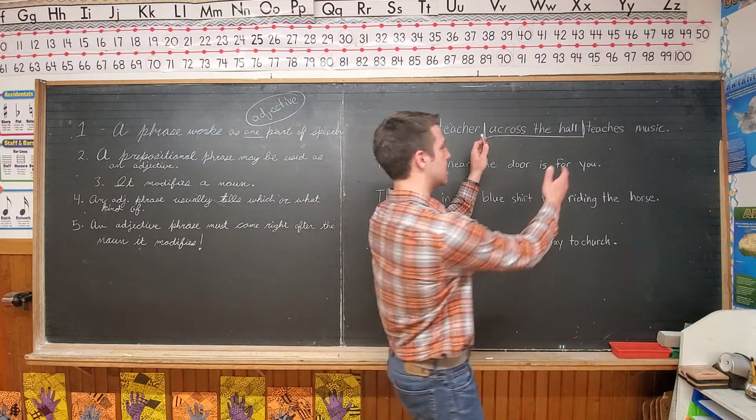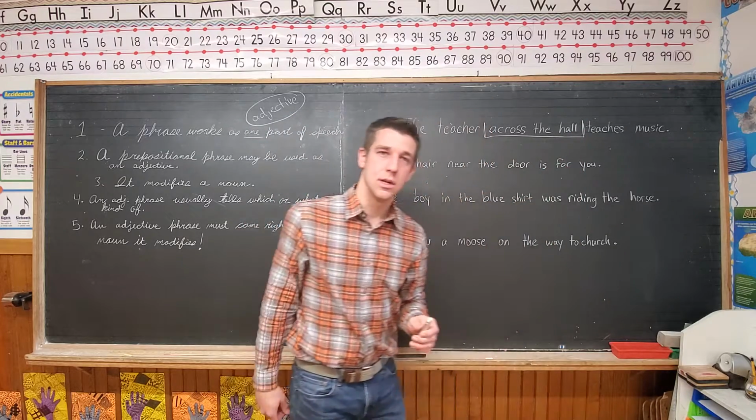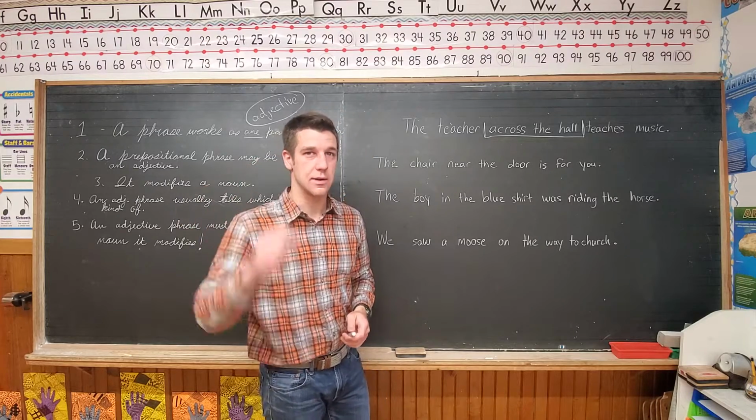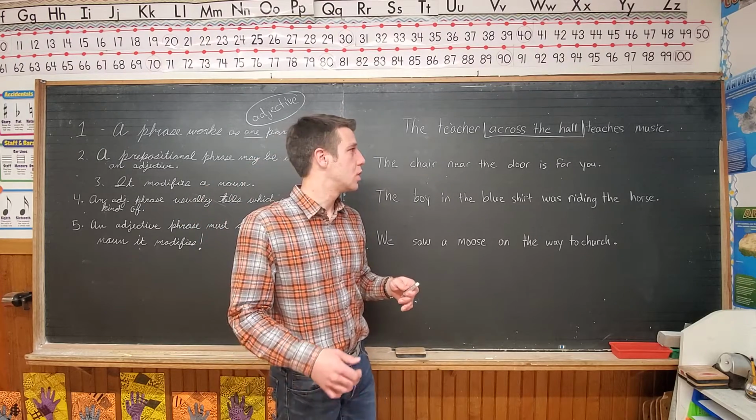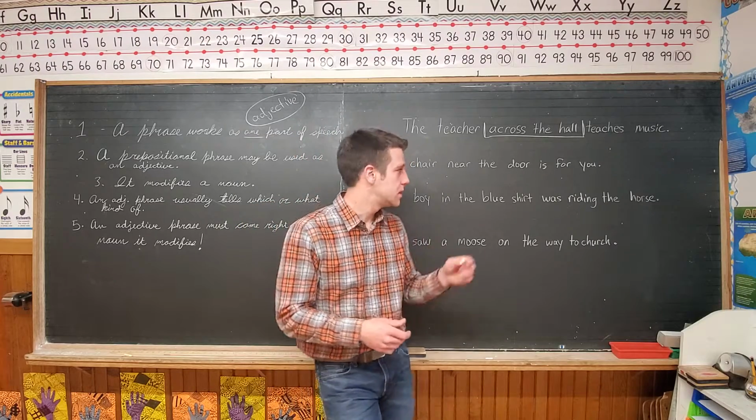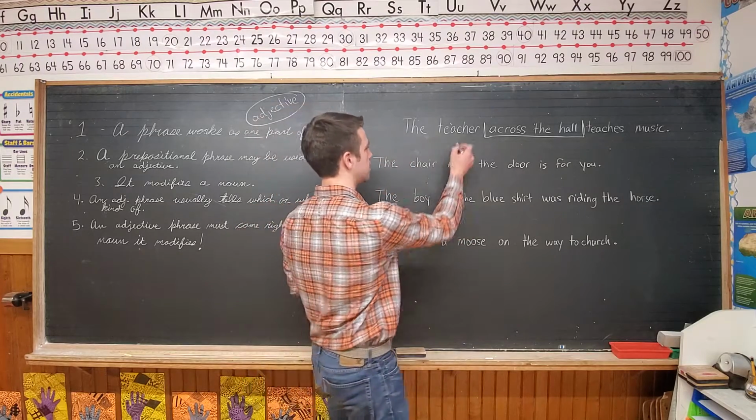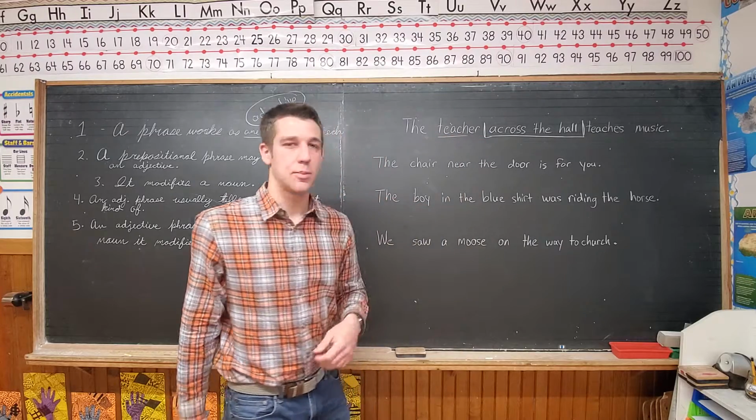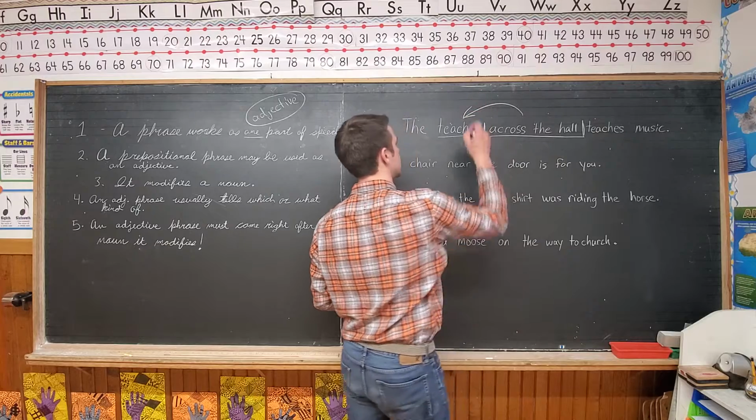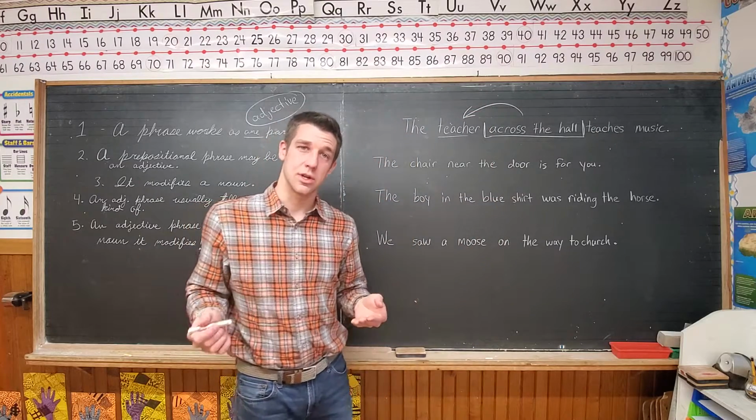So if it usually comes right after the noun, what do you think the noun is that it modifies? What across the hall? You could ask yourself, who or what across the hall? Teacher, right? Notice how it's right before the prepositional phrase. So this modifies teacher. It tells which teacher.